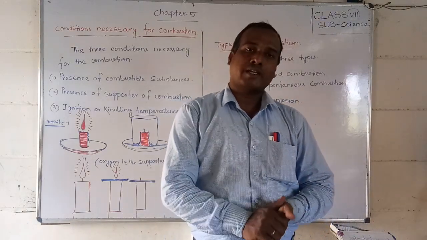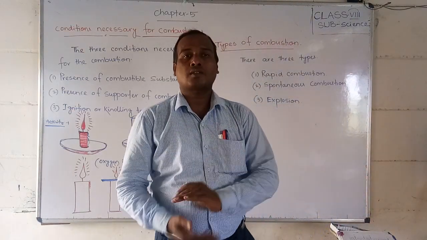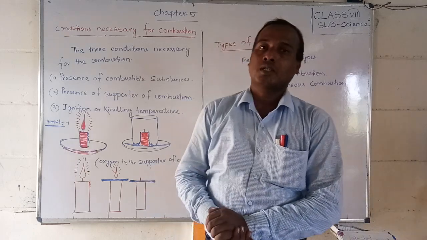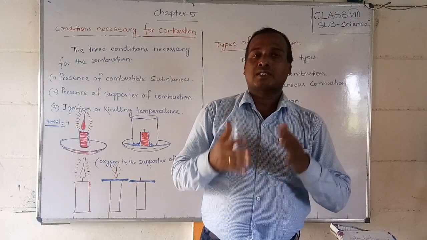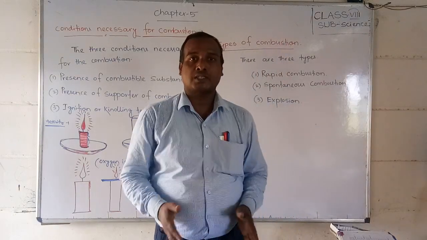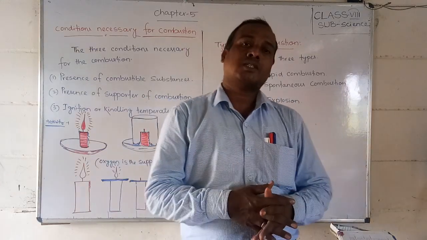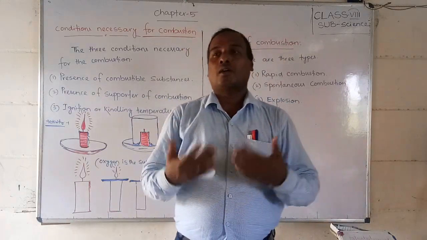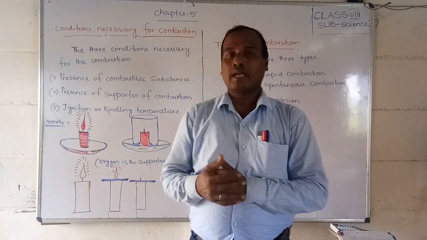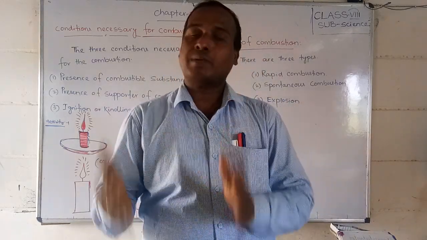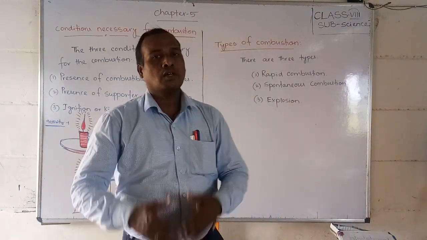In previous classes I have already told you the necessary conditions for combustion. Yes, there are three necessary conditions for combustion. The first is the presence of combustible substances. The second is oxygen, that means the presence of oxygen or air. The third is ignition temperature. So these three things are basically needed for combustion.